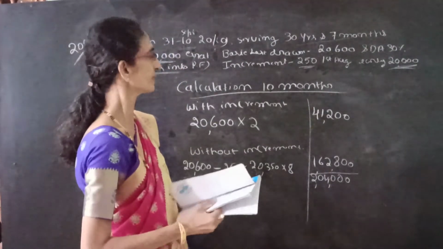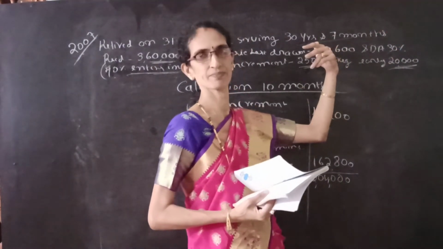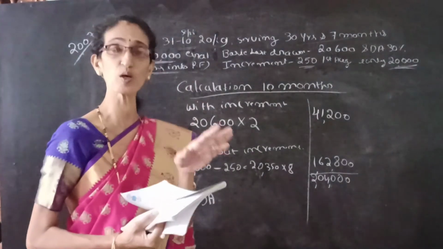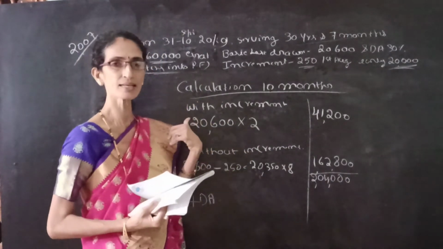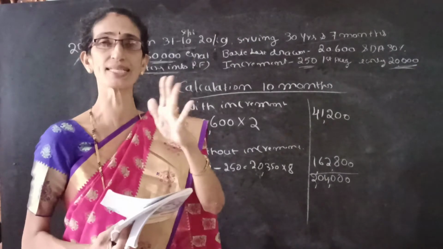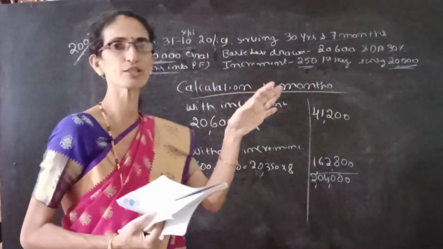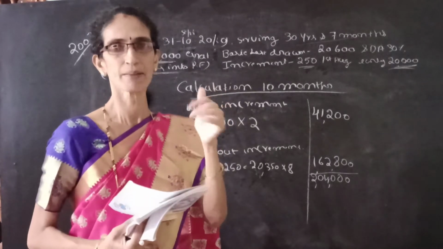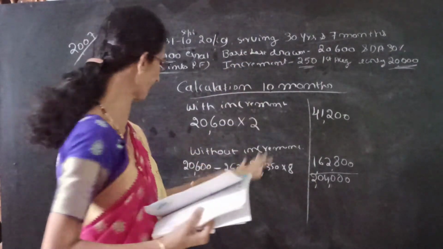It is important. See here, basic is 20,600, and DA is 30% on basic. Here we have to take into consideration only the DA that enters into retirement benefit. So the problem is, we should not take DA unless it counts for retirement benefit. If PF is given, it is nothing but it enters into retirement benefit. PF is received only after retirement. So only if it enters into provident fund or retiring benefit, we should take it here.